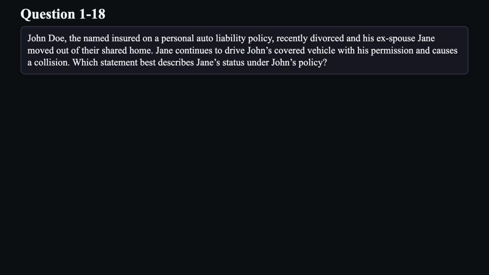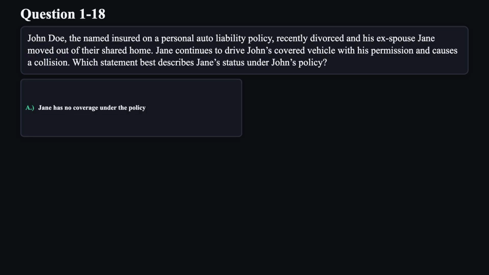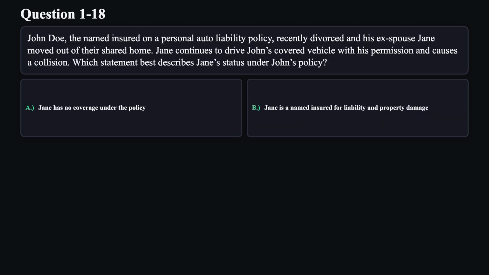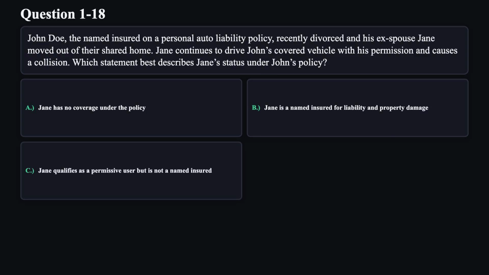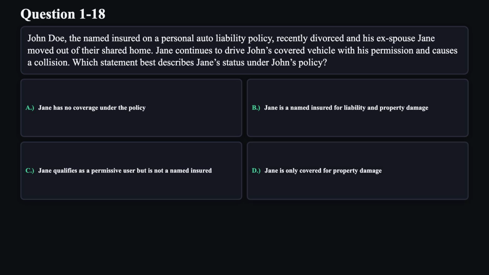Question 18. John Doe, the named insured on a personal auto liability policy, recently divorced and his ex-spouse Jane moved out of their shared home. Jane continues to drive John's covered vehicle with his permission and causes a collision. Which statement best describes Jane's status under John's policy? A. Jane has no coverage under the policy. B. Jane is a named insured for liability and property damage. C. Jane qualifies as a permissive user but is not a named insured. D. Jane is only covered for property damage.